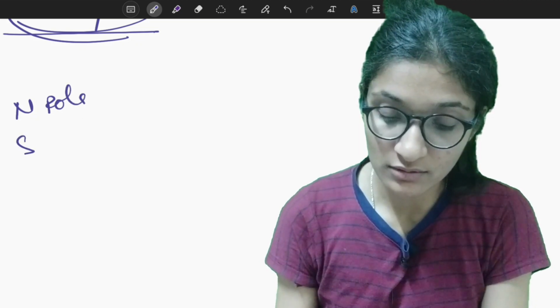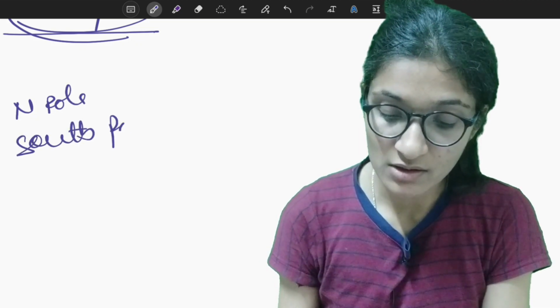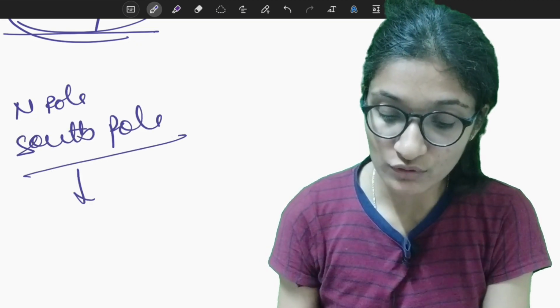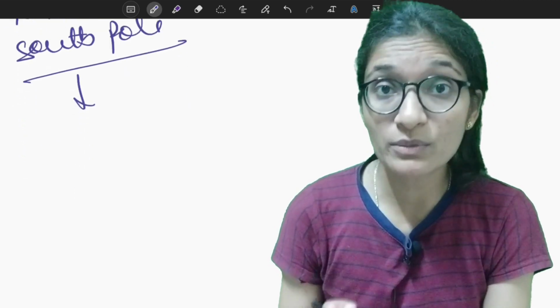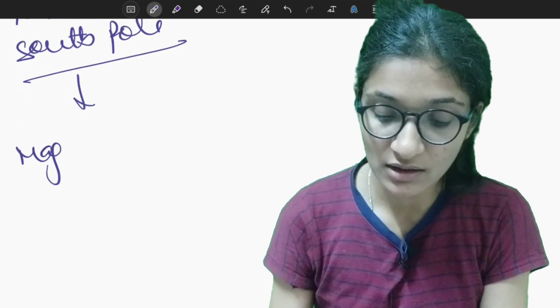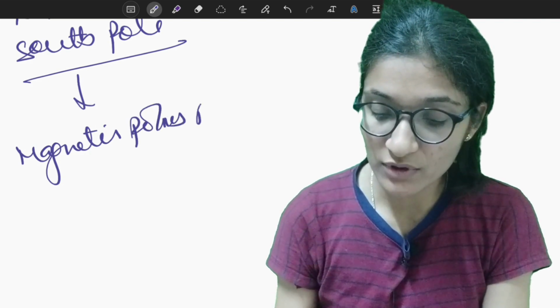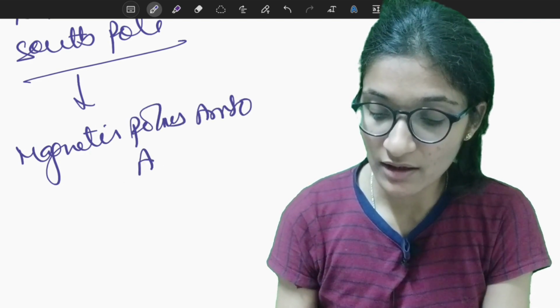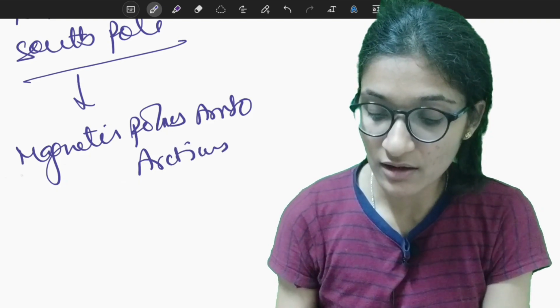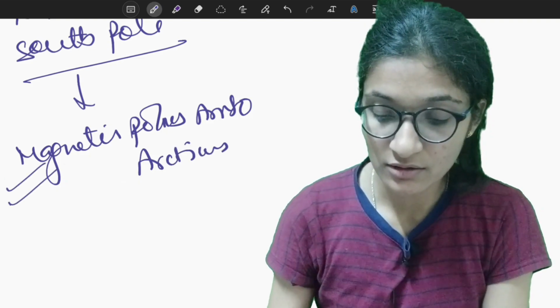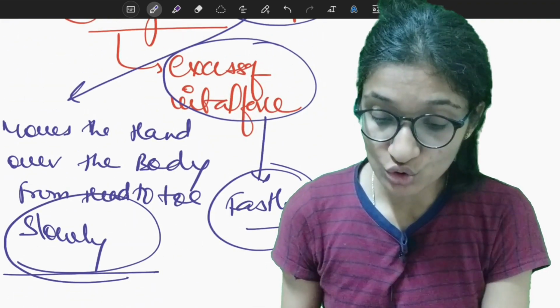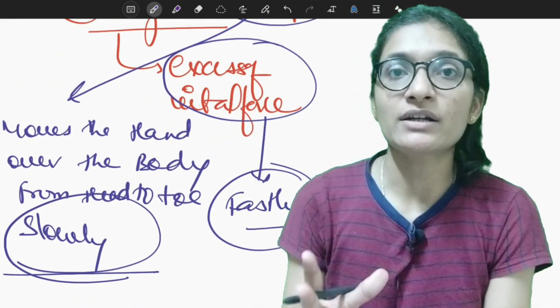So we have medicines also prepared from magnetism, that is Magnetis Polus Ambu and Arcticus. The poles of the magnet are used to treat.